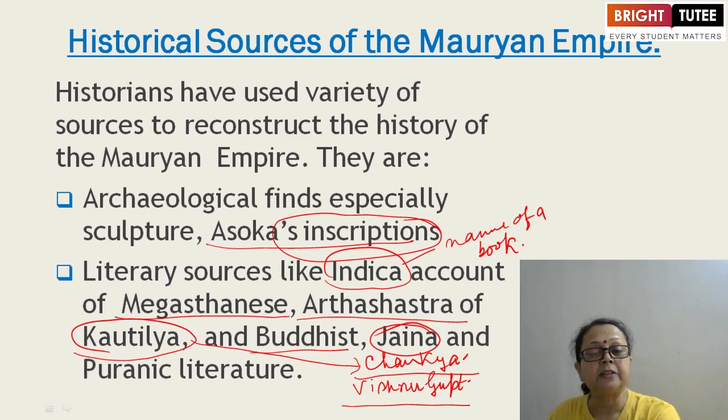Other than that, Dharma Sutras and Dharma Shastras were there. According to that, the Brahmins have written the rules on how a king should rule over the territory, how a king can rule the kingdom. Then Puranic literature means the Puranas. We have Vedas, we have Upanishads, we have Puranas, we have Dharma Shastras, Dharma Sutras.